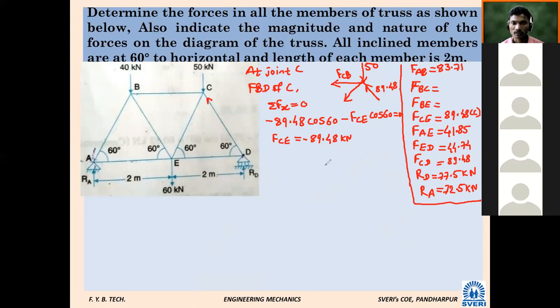For this, again summation Fx. First we will calculate which summation? Fy we have to apply. See this figure now, you have to apply the logic. How many unknowns are there at point C? FCB, and this one is FCE. Have we calculated FCE? Here I have written it, but we have not calculated yet.